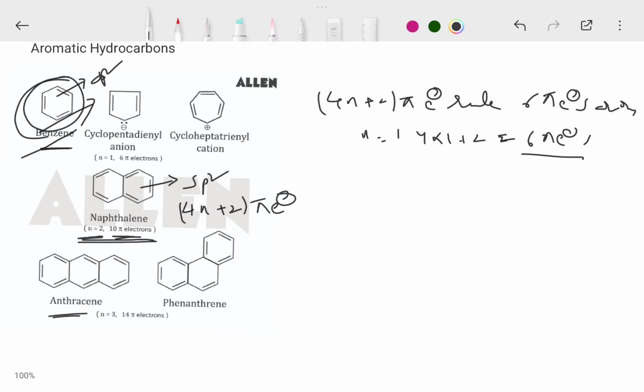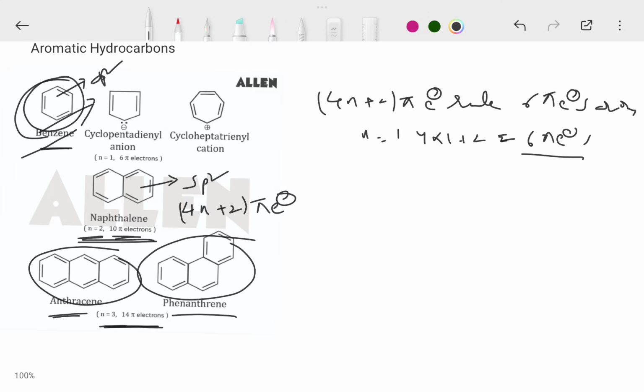You can take anthracene or phenanthrene. In anthracene and phenanthrene, 14 pi electrons are present, which also obeys Huckel's rule. These two are also aromatic compounds. Anthracene and phenanthrene also have conjugated double bonds, and every carbon undergoes sp2 hybridization.